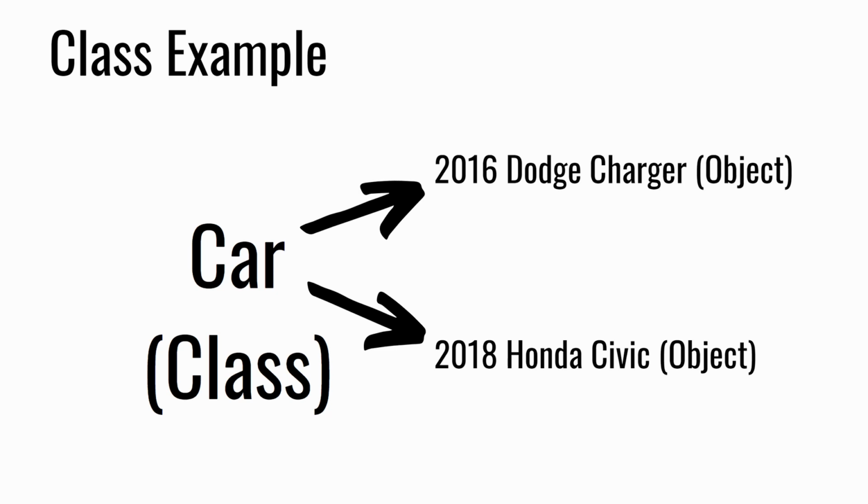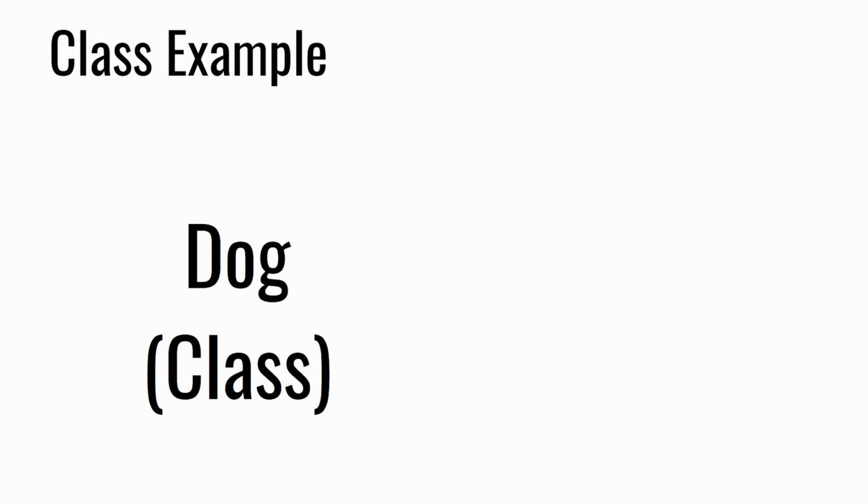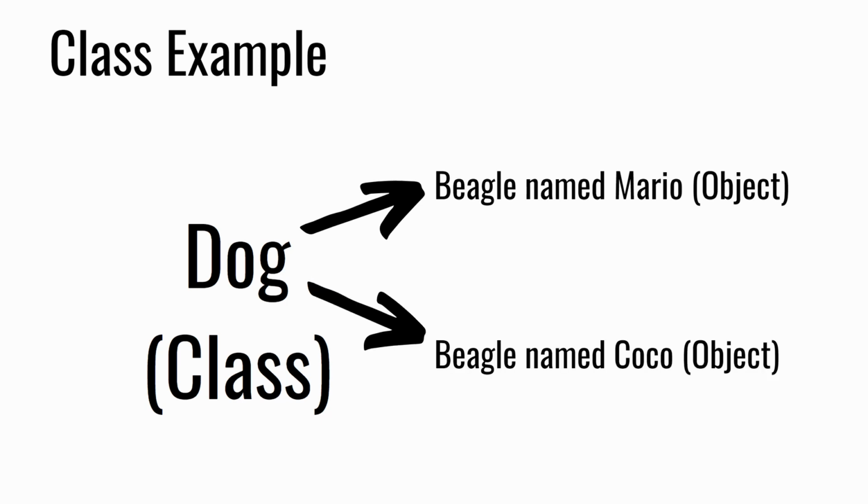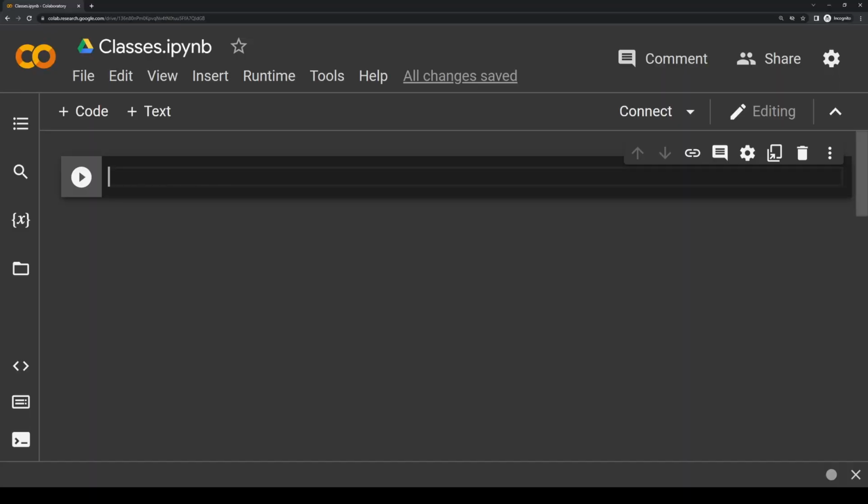Another example would be making a class called dog. We could have a beagle with the name Mario, and he would be an object of this dog class. We could also have a dog named Coco as an object of this dog class as well. The point is, a class is a generic way of making a blueprint for something. Then we can use this blueprint to make objects of this class. So let me show you how you can actually do it. So we'll hop over to our Google Colab notebook here.